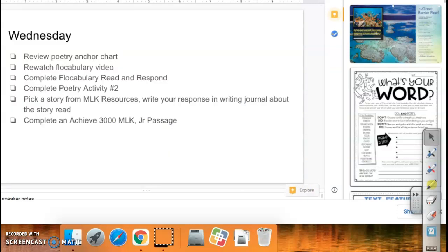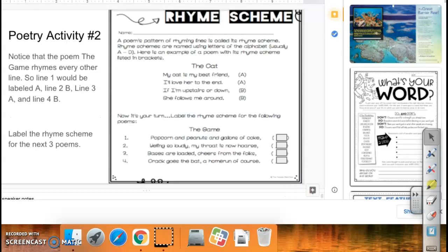For Wednesday, you have your checklist. This will help you keep track of what you need to complete. So review the anchor chart, rewatch the video, and complete the read and respond. Read and respond is on Flocabulary. Then you're going to complete activity 2, which will be labeled Poetry Activity 2.